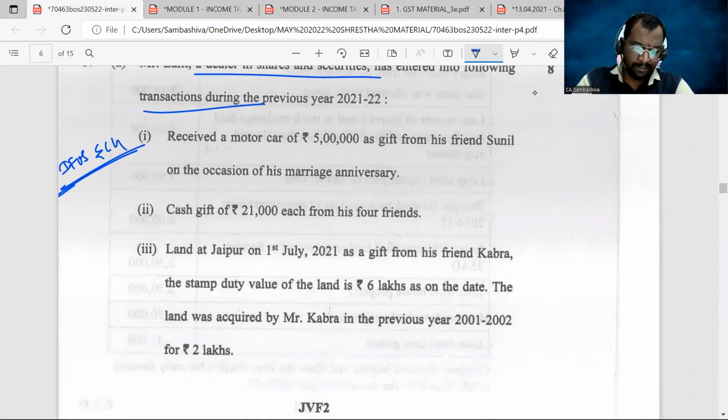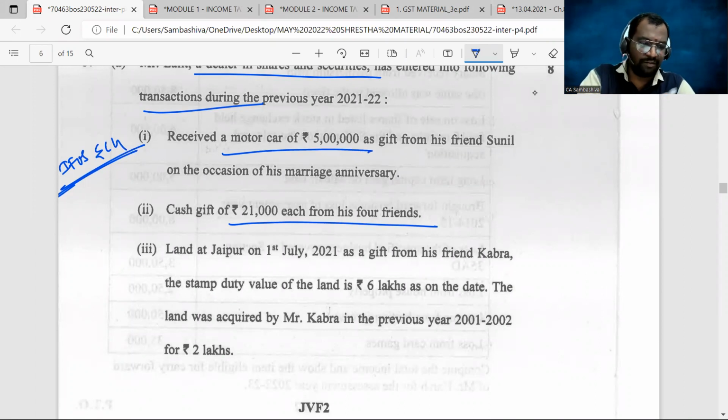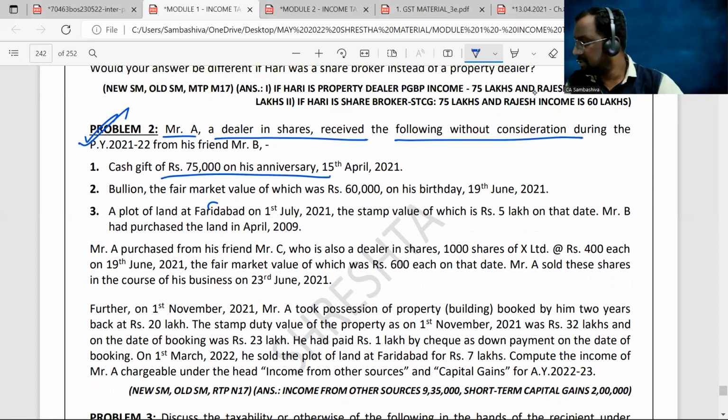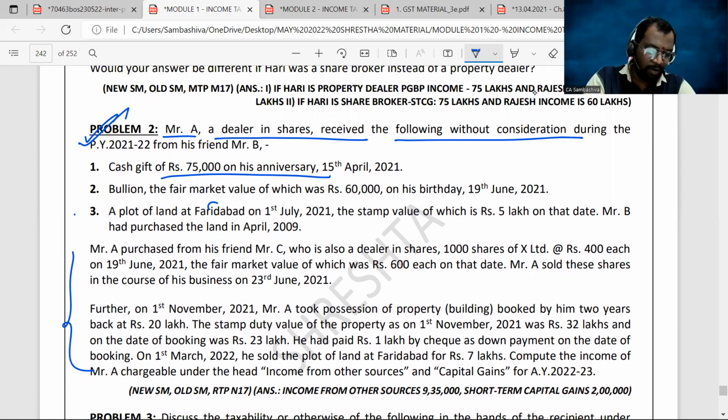And you can see here, the problem is like cash gift 24,000 each from his 4 friends, received a motor car 5 lakhs as a gift from a friend on the occasion of his marriage. Similar problem, cash gift 75,000 on his anniversary, and then he got a bullion, a plot of land, right, sir? Next. And after that, these 2 paragraphs are about the capital gains, a plot of land, bullion.